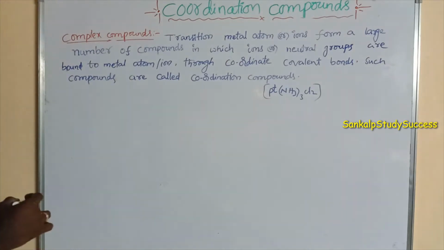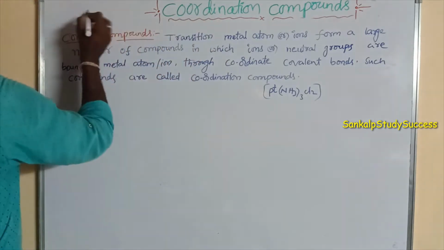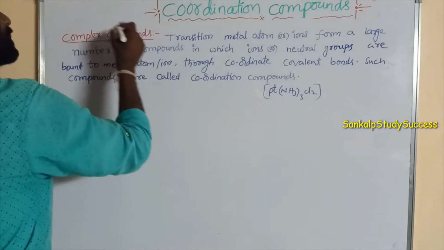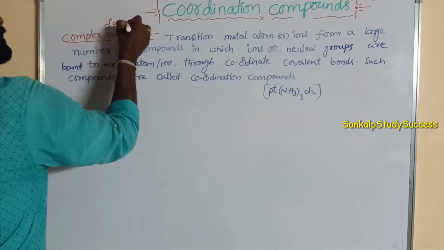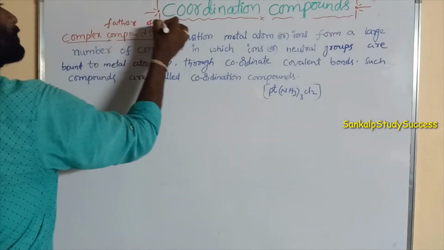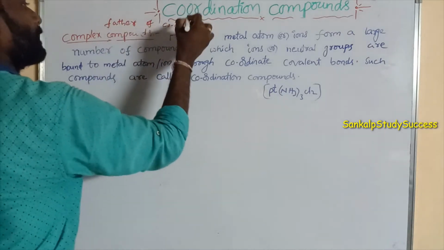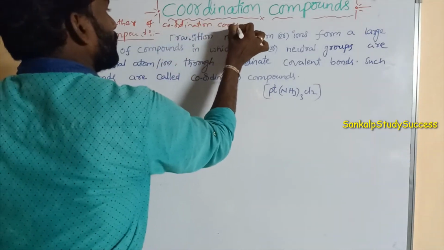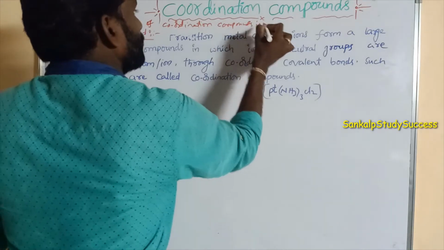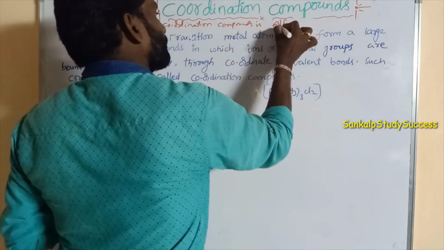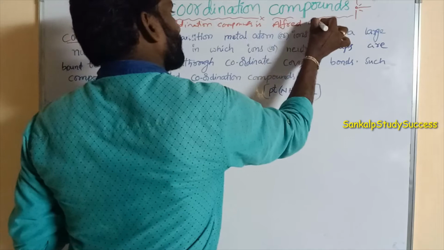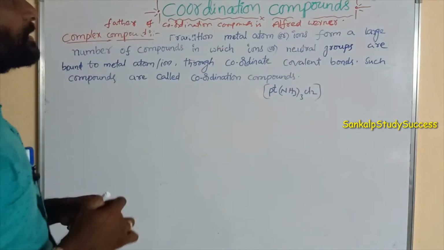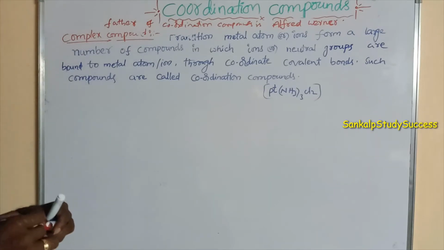The father of coordination compounds is Alfred Werner.